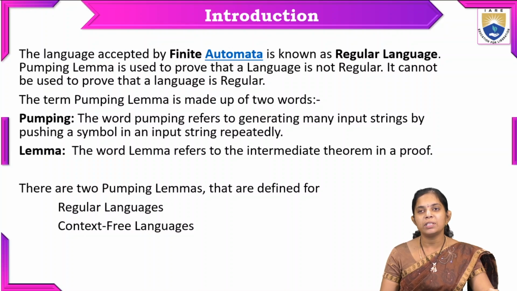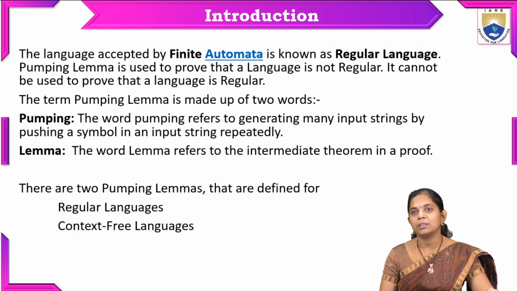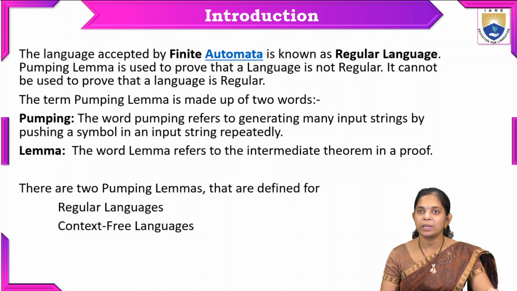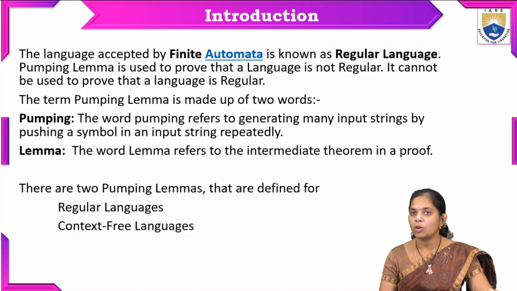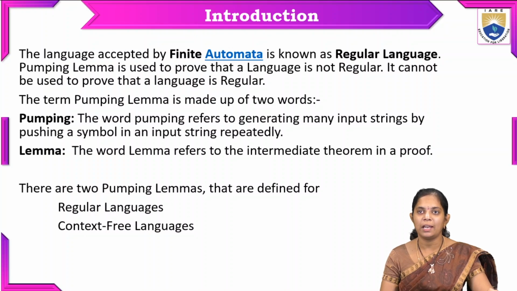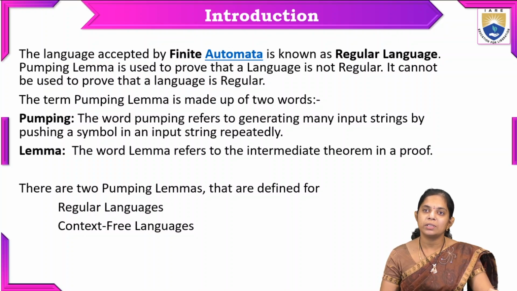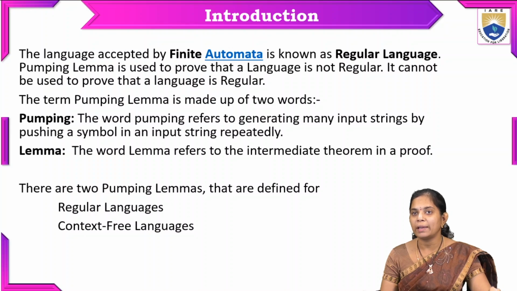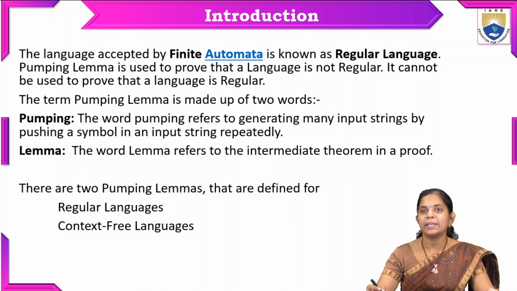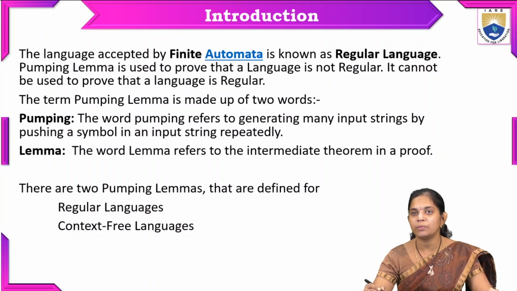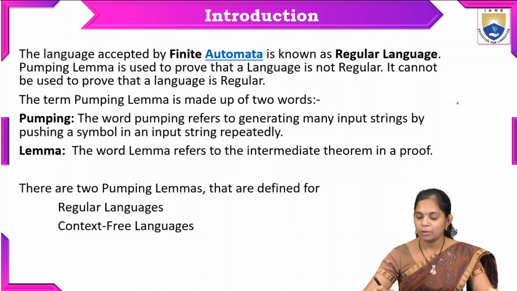Here, the language accepted by a finite automaton, as we already know, is known as a regular language. We also discussed how many types of languages we have in the theory of computation. Let me briefly explain the number of languages we have.